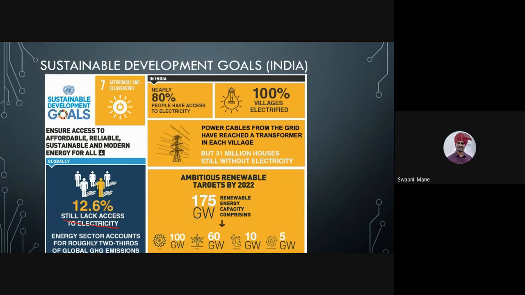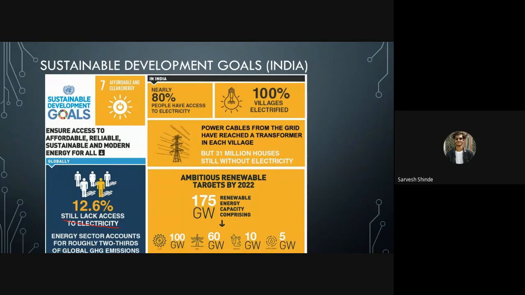What is the condition in India? Nearly 80% of people have access to electricity. That means 20% still do not have electricity. But on the other hand, we say 100% of villages are electrified. Can anyone explain this to me? These are contradictory statements. You feel 100% of villages are electrified and nearly 20% of people do not have electricity in India. Can somebody explain?